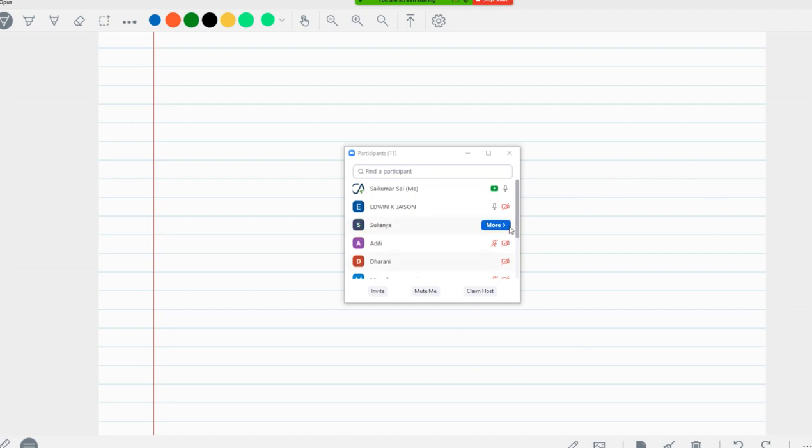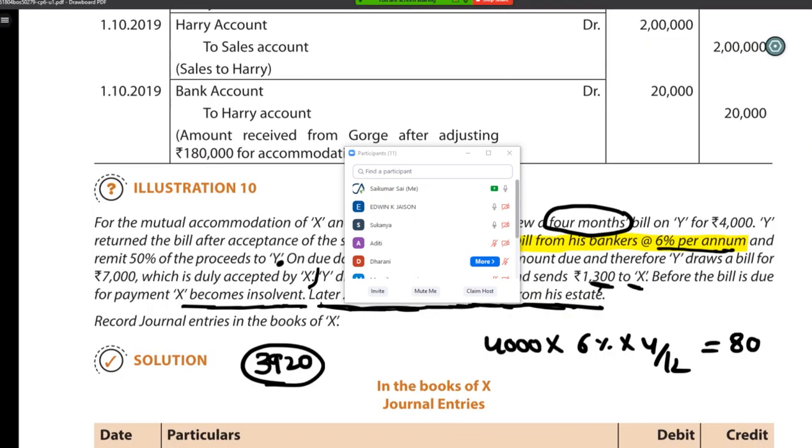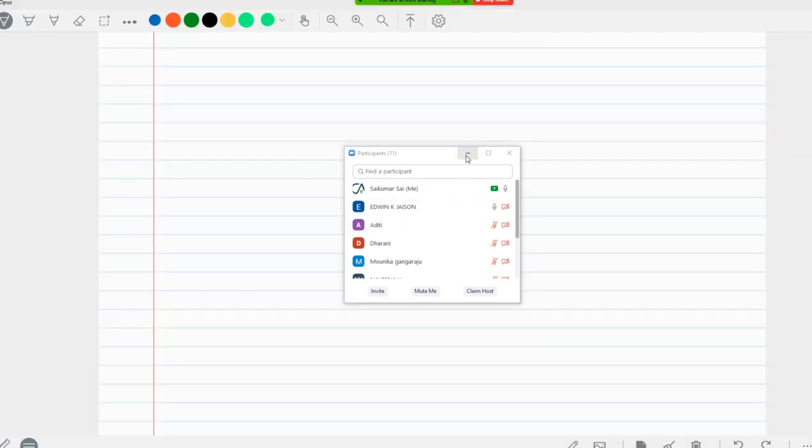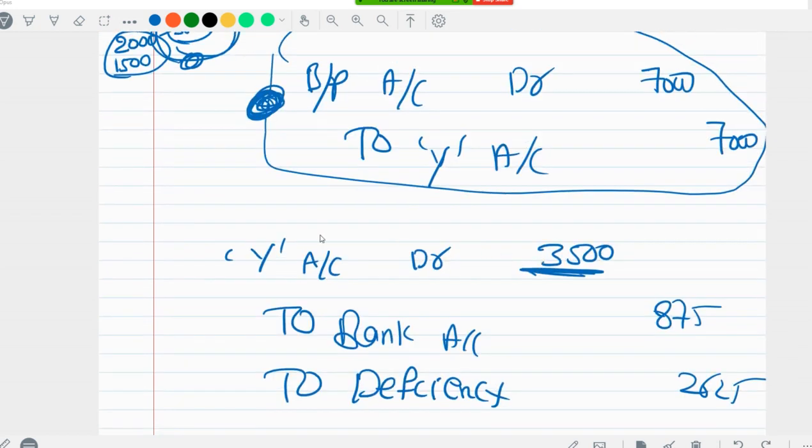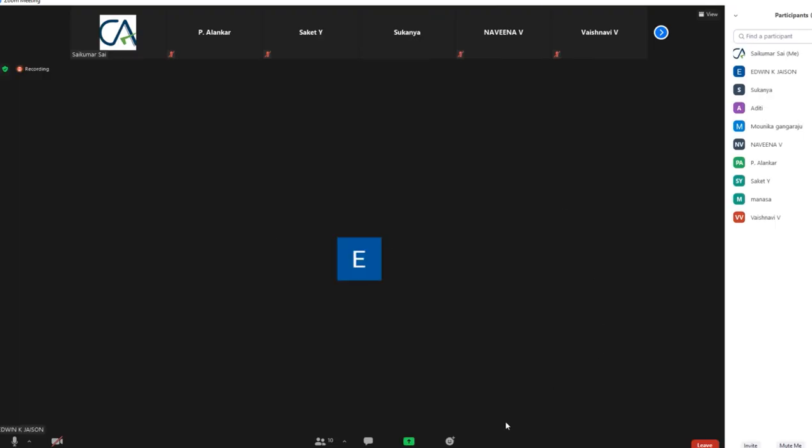Bye. So please, can you show me the last entry? This one. Yes, sir. Everything is given in the institute material. In case of future reference, you can go and check it out. Done? Yes, sir. Thank you. Which material are you referring to? CA material. I told you so many times.